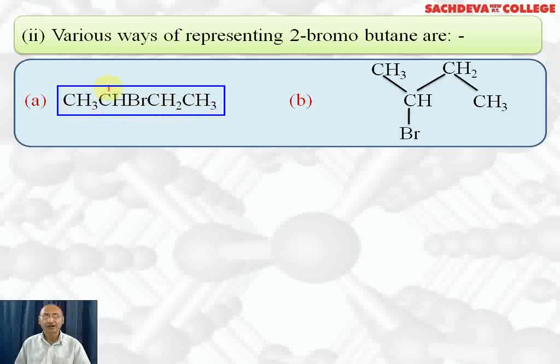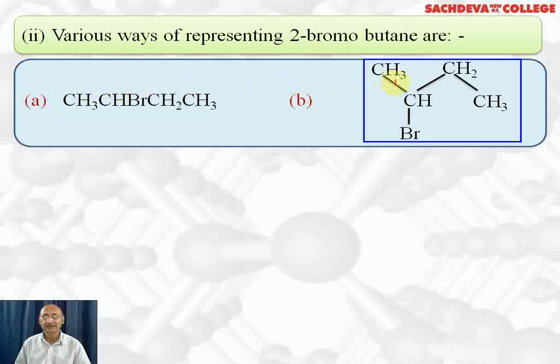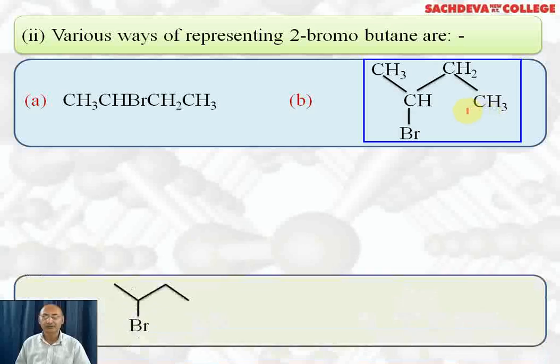We have to start counting from the direction so that this carbon which is attached to Br should get the minimum number. This is 2-bromobutane. Another way of representing is CH3, CH, Br, CH2. Here we have CH2 and this is CH3. So this is another way of representing 2-bromobutane.